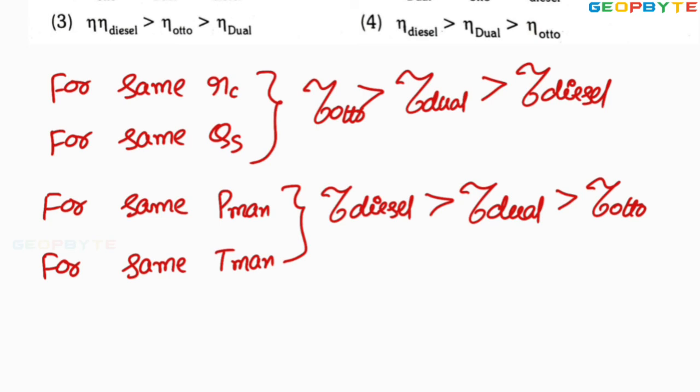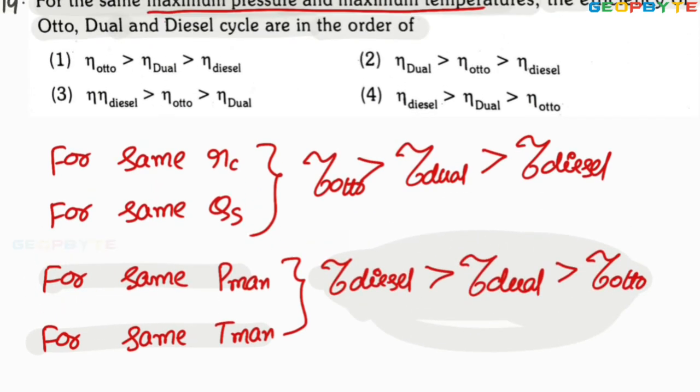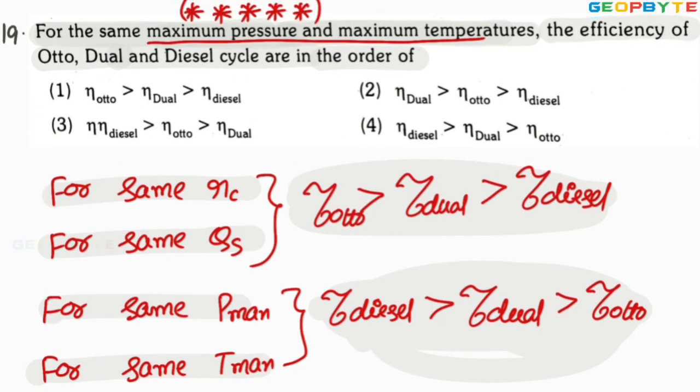You remember this point. It doesn't mean that I don't know. I know it. You please try to remember. For the same maximum pressure and maximum temperature, diesel cycle efficiency is better than dual, which is better than Otto cycle. For same compression ratio and heat input, Otto cycle efficiency is greater than dual cycle efficiency, greater than diesel cycle efficiency. So for this case, the case is maximum pressure and maximum temperature. Look at the fourth option. Diesel cycle efficiency is better than dual cycle efficiency is better than Otto cycle efficiency. Therefore, fourth option is absolutely correct.